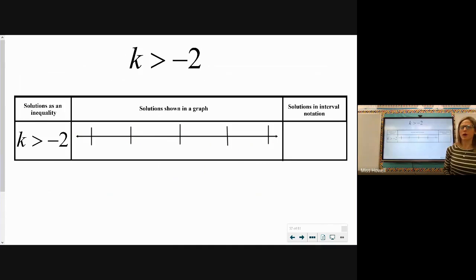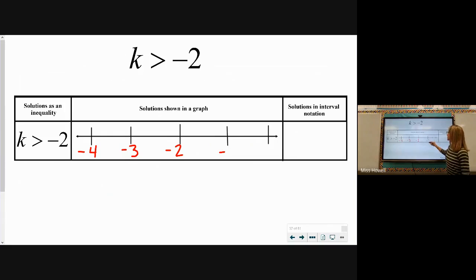I want to show all our solutions of the value k is every number greater than negative 2 as an inequality statement, a picture of our graph, and in our interval notation. All right, our inequality statement is k is every number greater than negative 2.